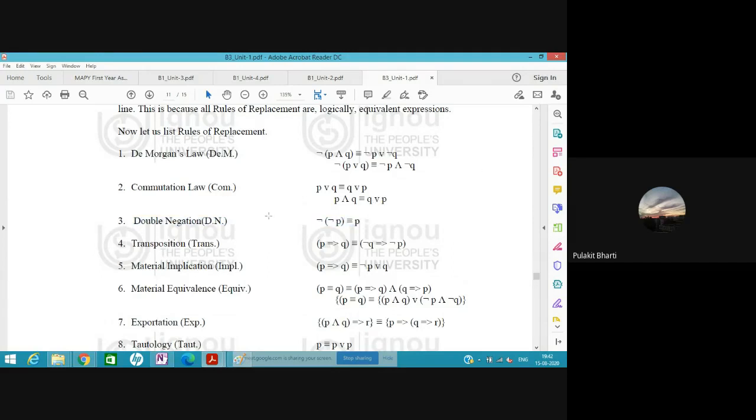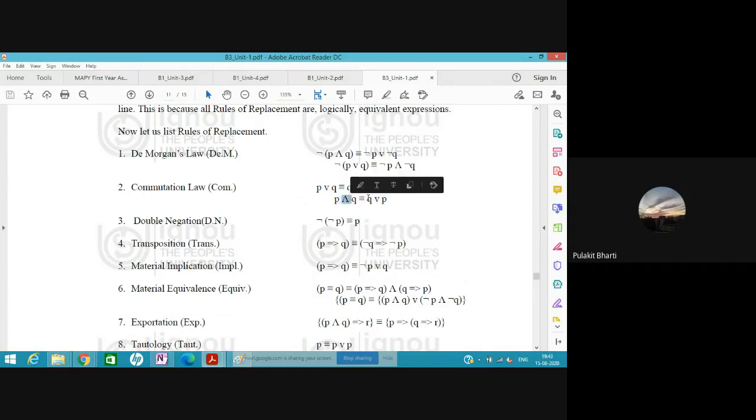Let's discuss others. The commutative law: either p or q is identical to either q or p. Like either it rains or it does not rain. I can also say either it does not rain or it rains. So it is one and the same thing. The similar commutative law is also valid for